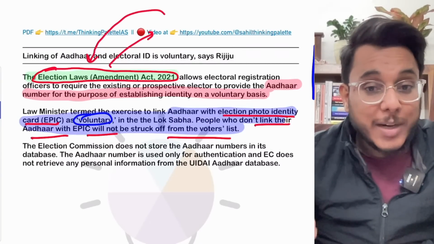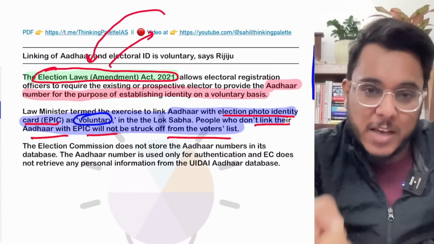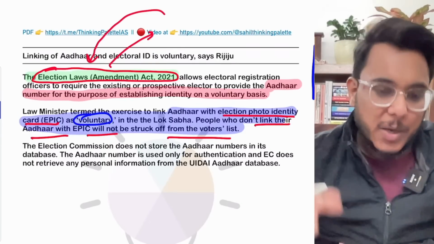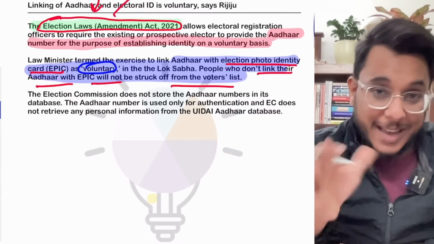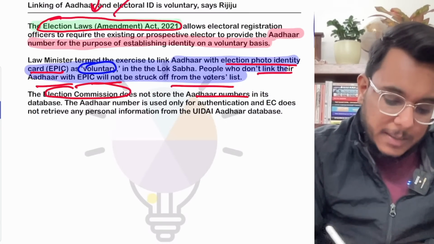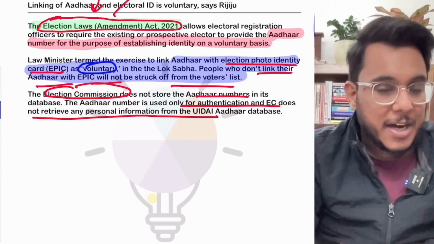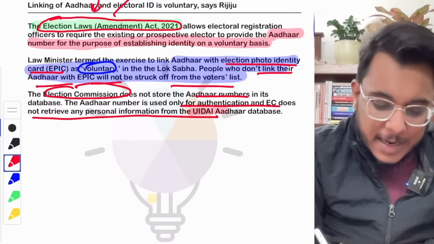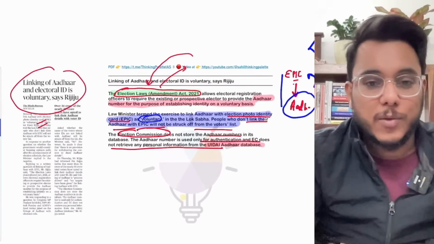Many a time people are ignorant, they don't know the complete laws. And if they are simply ordered that they have to link, they don't know that they can deny as well. Okay, and the linking will happen. Moreover, it has also been provided that all the data that will be generated, the Aadhaar data particularly, the election commission will not store that Aadhaar number. Fine, the number is only used for authentication, and that particular information cannot be retrieved. It will stay in the UIDAI, the Aadhaar database. So that is all about this particular article. Now we'll move to the next article.